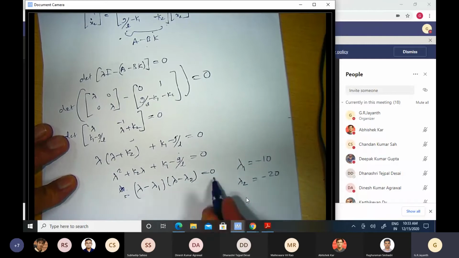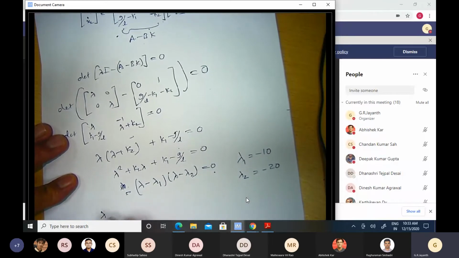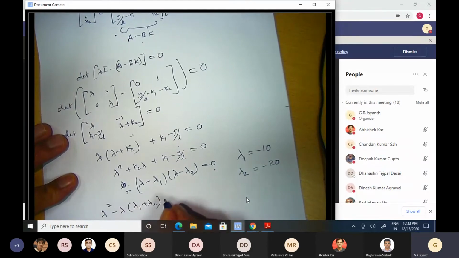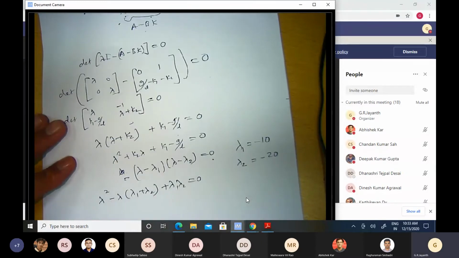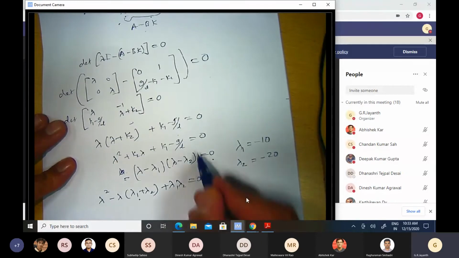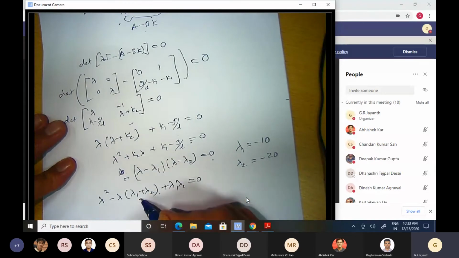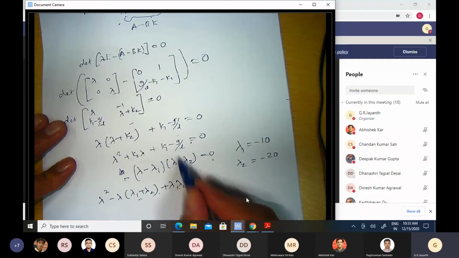If I expand this, I get lambda square minus lambda times lambda 1 plus lambda 2, plus lambda 1 lambda 2, equal to 0. If I compare this equation with the previous equation, I can compare the coefficients of lambda and the constant term here.